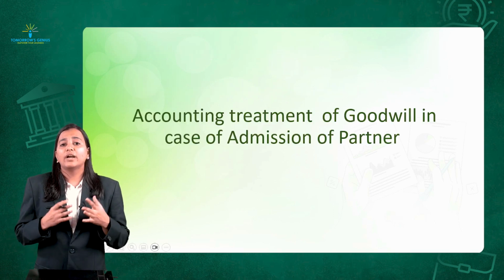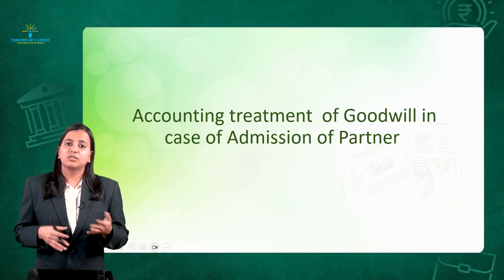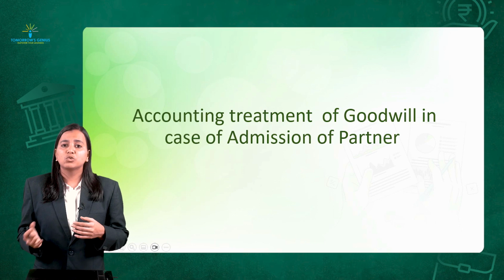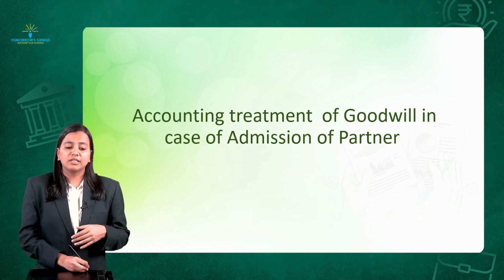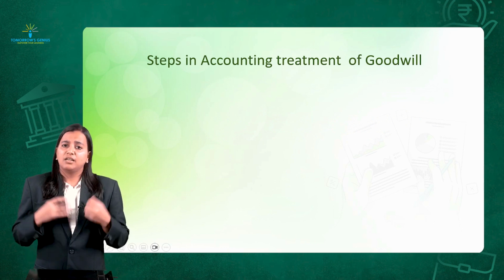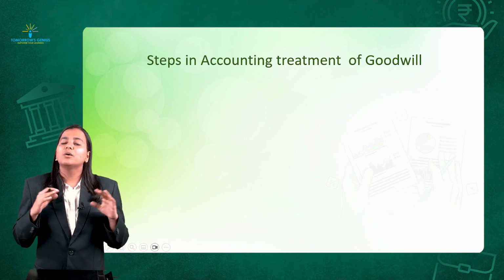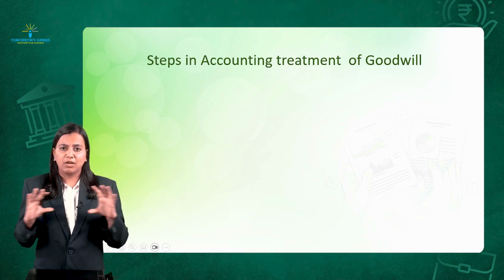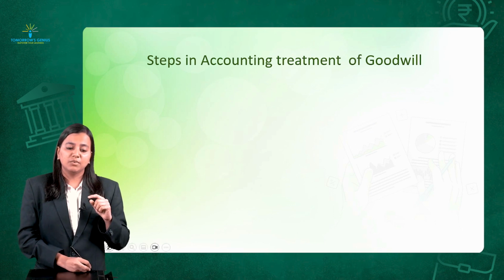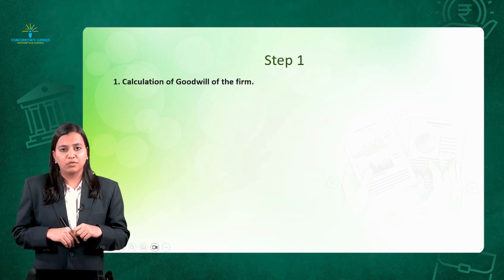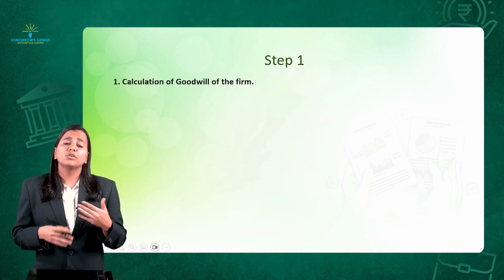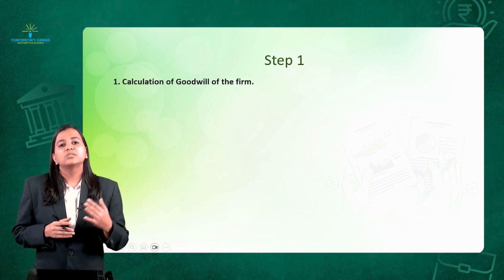Okay, now how do I treat it? Accounting treatment: at the end, the question is going to come, how will you pass the journal entry? How will you show it in your books? So the accounting treatment in case of admission of partners will be in steps, the same way as the methods. It will become easier for you to grasp, right? So step number one: I am going to calculate the goodwill of the firm. Now the last 5 videos where I have taught you the valuation of goodwill, you have to use them.